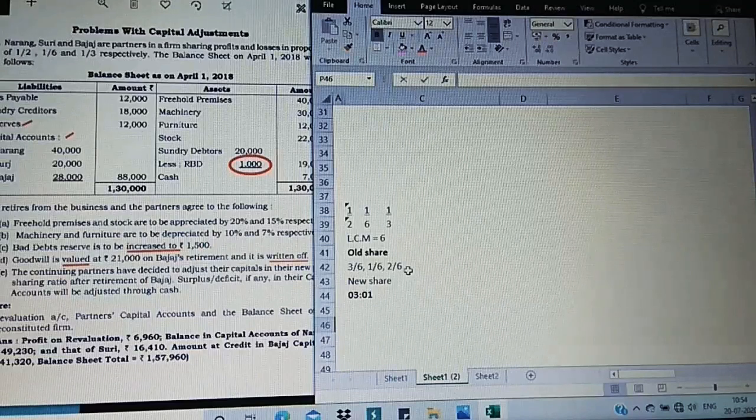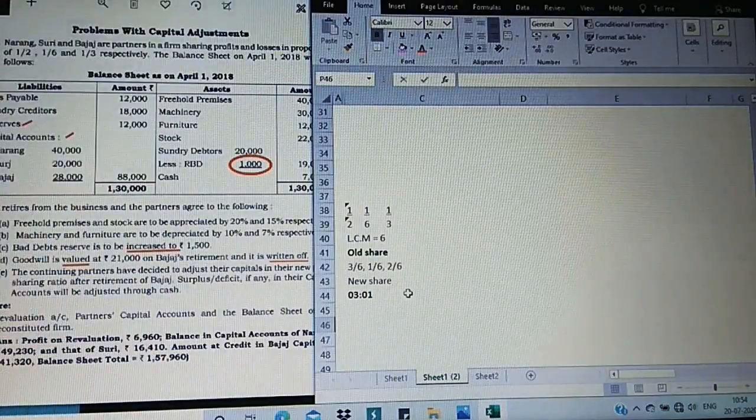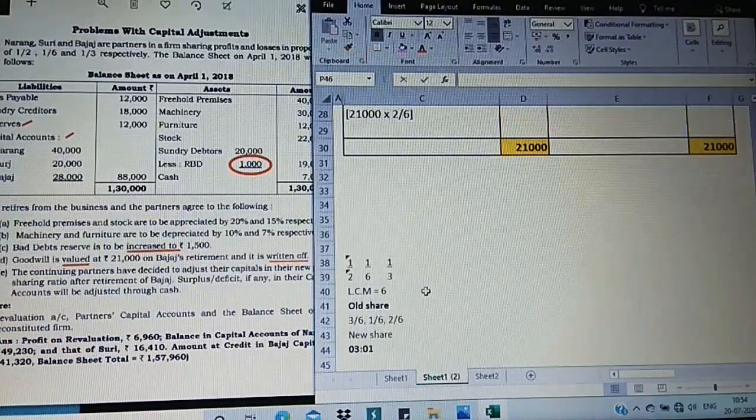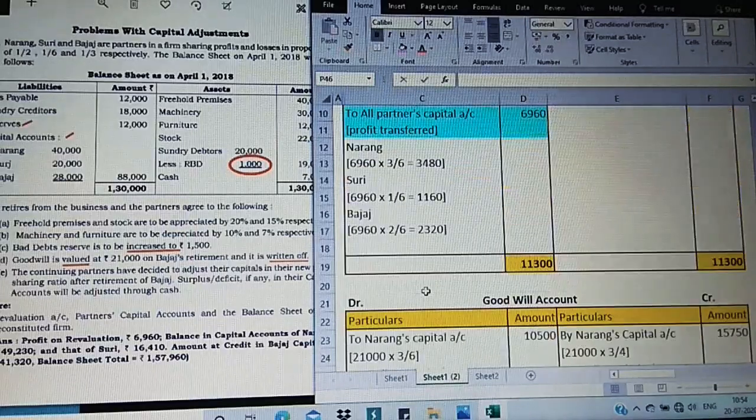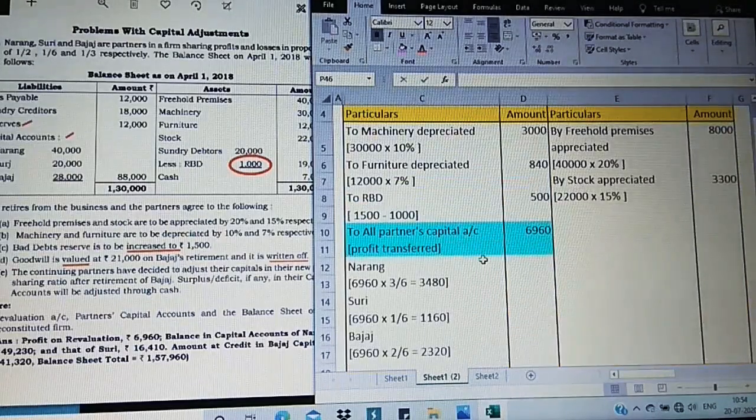If you take a pencil and calculate it, it is similar to the ratio calculations we went through for 6 marks. Using this, we are going to distribute the profits: 1/6 for Suri and 2/6 for Bajaj. Just observe.